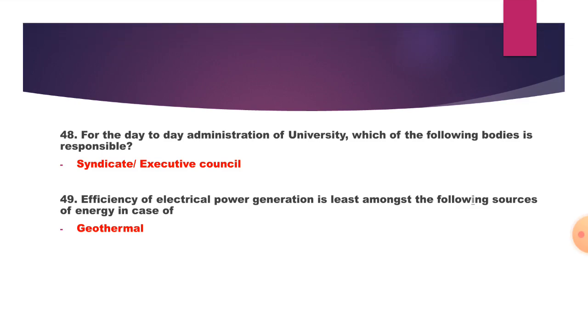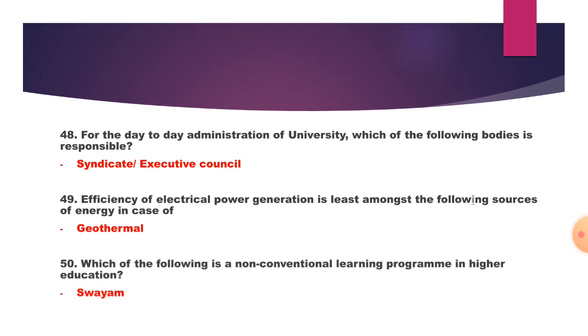49. Efficiency of electrical power generation is least among the following sources of energy in the case of what? It is geothermal. And 50. Which of the following is a non-conventional learning program in higher education? It is SWAYAM. It is a non-conventional learning program.